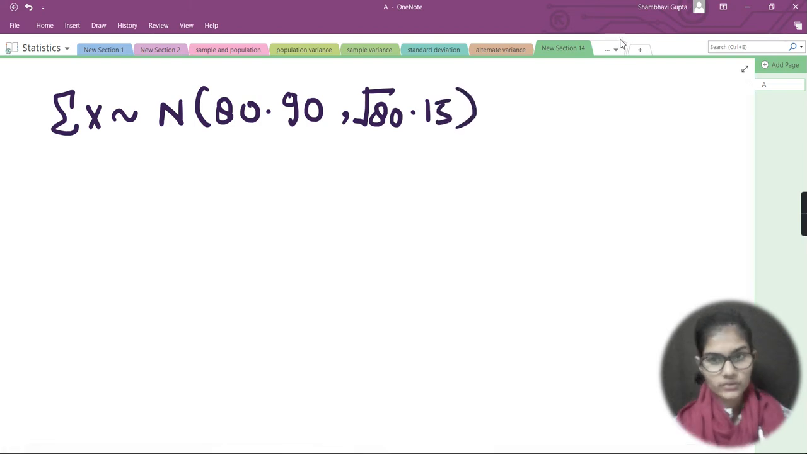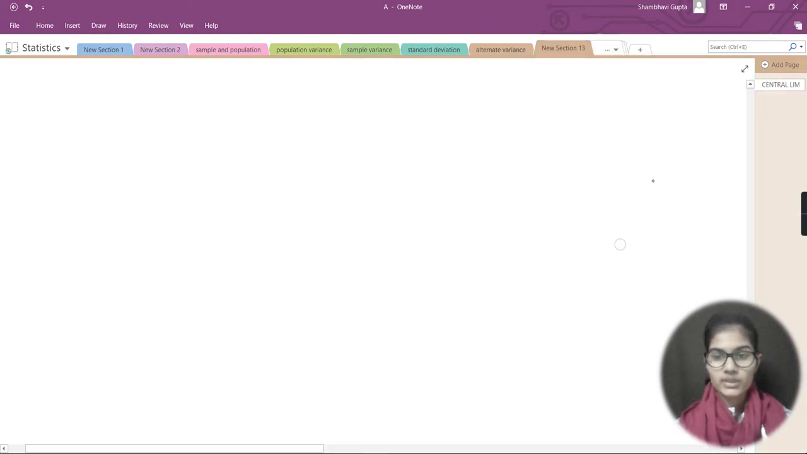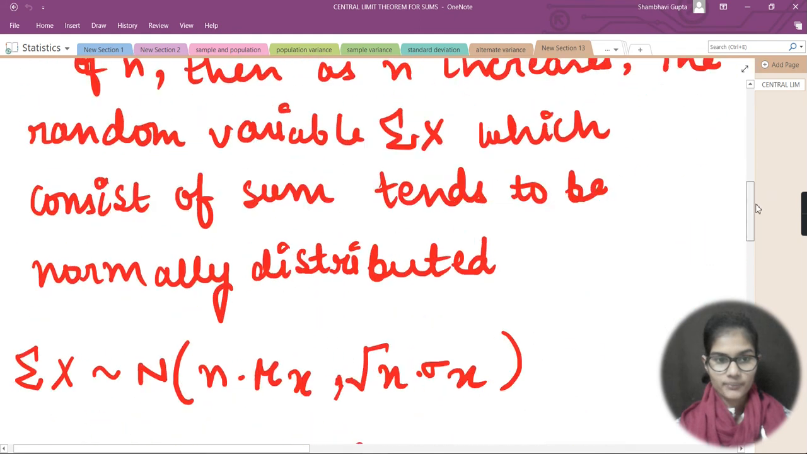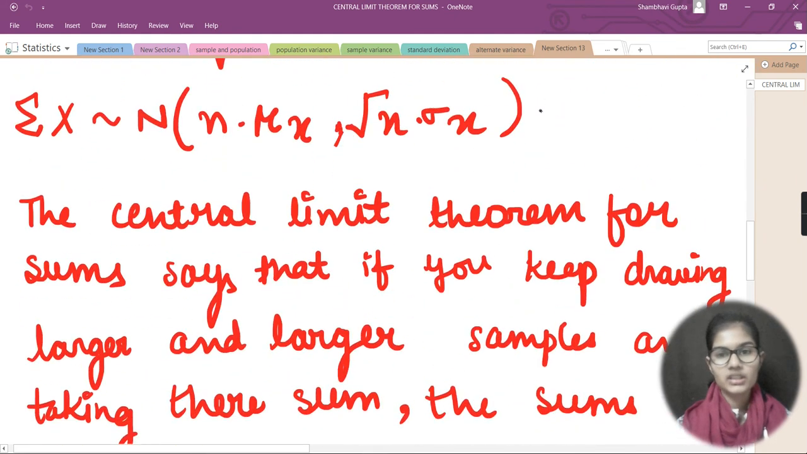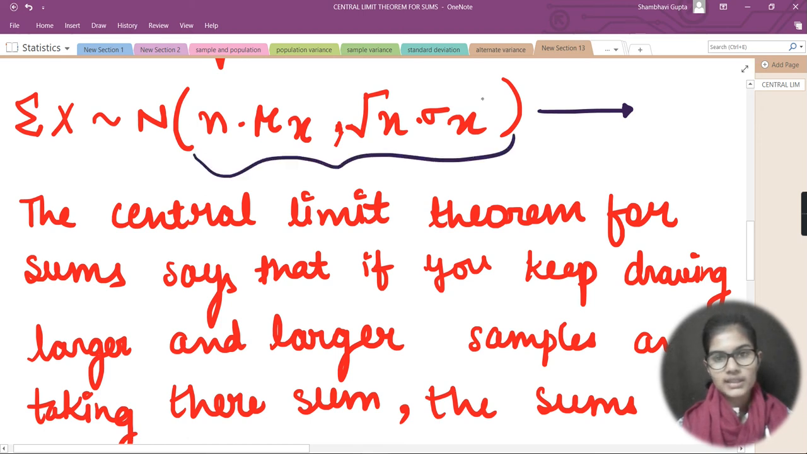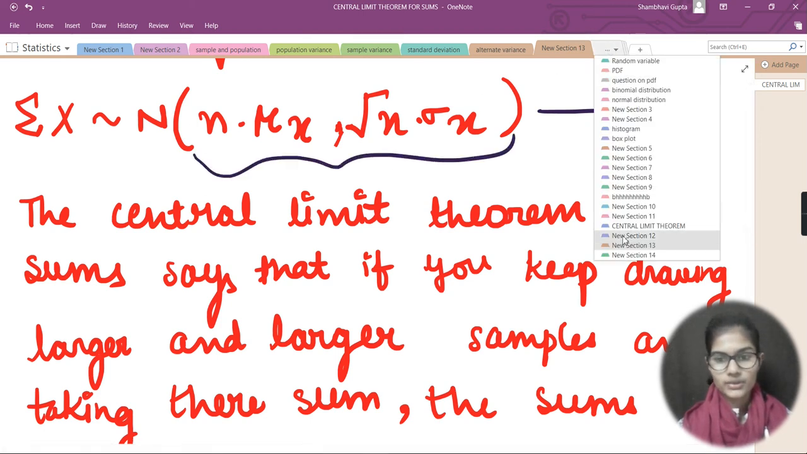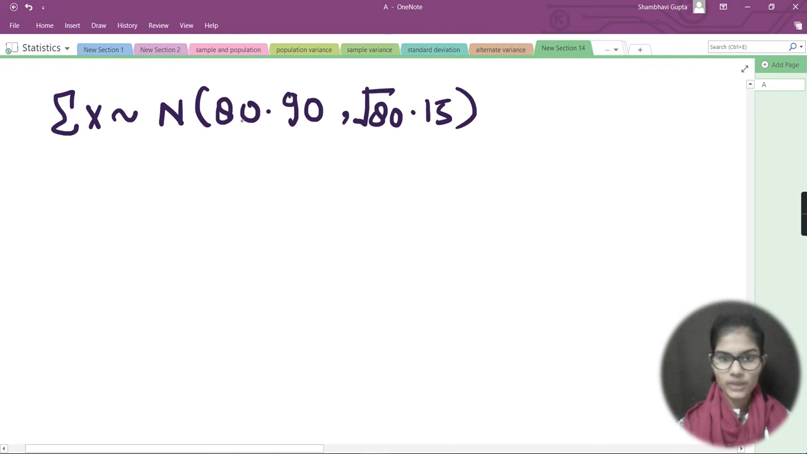Now what I have just written here, let me go to the previous section and show you that thing. So I have just taken the sigma x is approximately n, and then n into mean, comma, under root of n into standard deviation. While taking only this, I have just written the whole values here. I just put the values, nothing else, okay? So you can take it in this form.